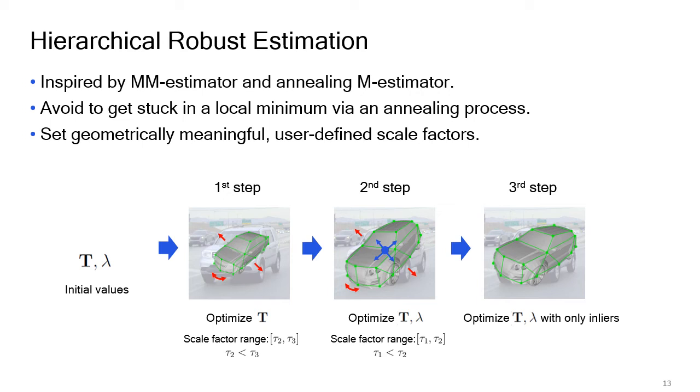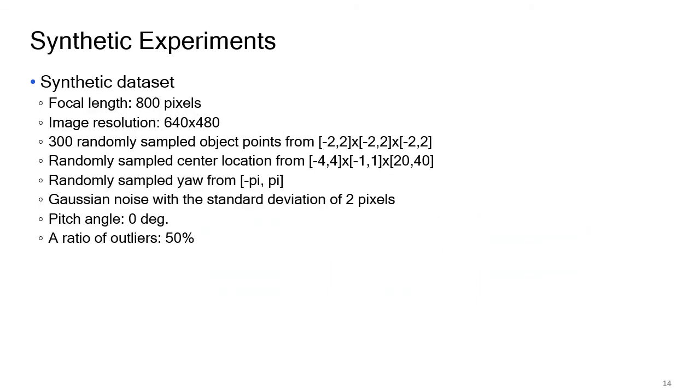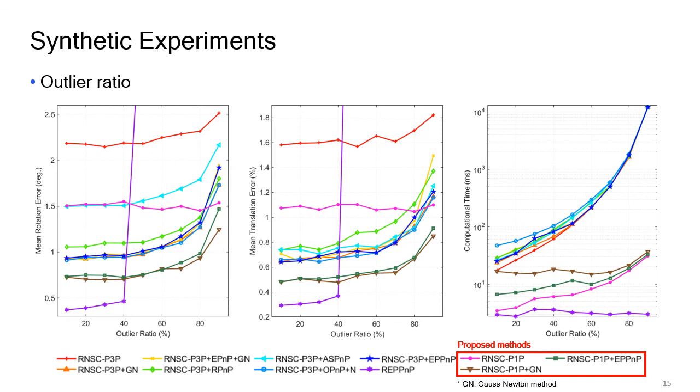In the experiment, we generate the following synthetic data. First, as the outlier ratio is changed, we evaluate rotation and translation errors. As shown in these figures, the proposed PnP method achieved better accuracy than the P3P method.